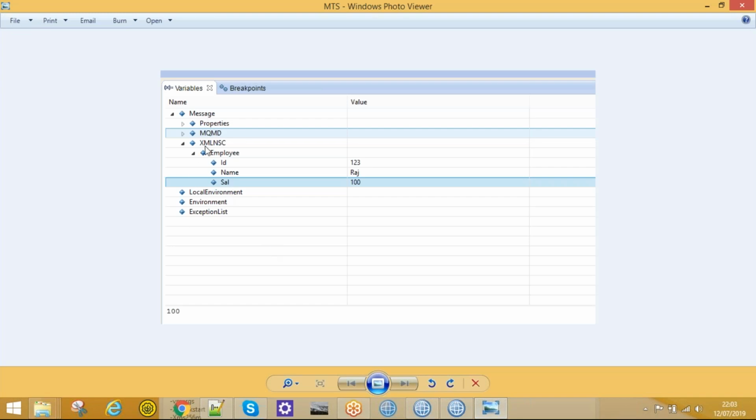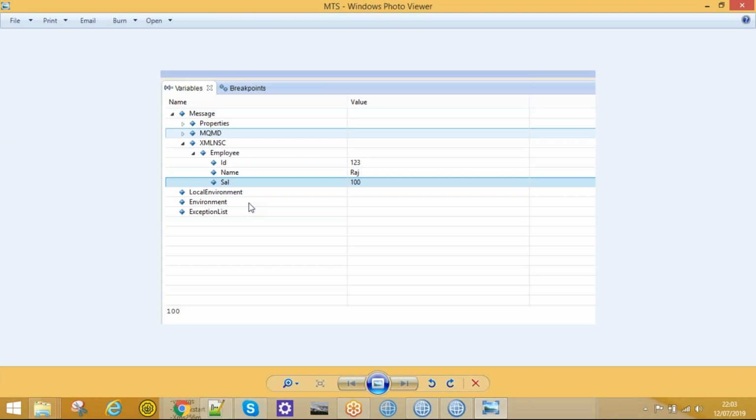Under Message, under our domain, since it is XML it is XMLNSC, and my message root element is Employee. Under that we have three child elements: ID, name, salary. So this is how it will convert. I will show you while we're testing that, and we will launch the debugger to show how it is formed, everything.